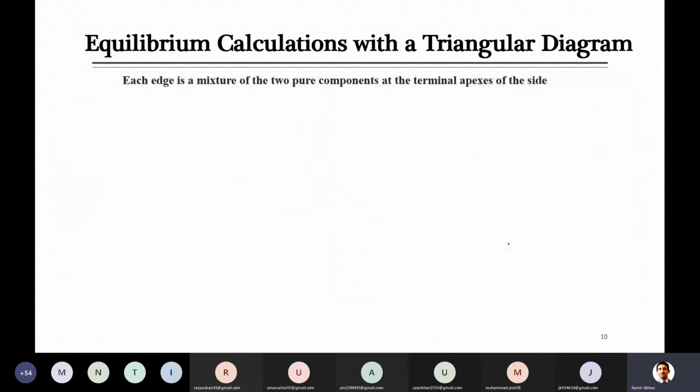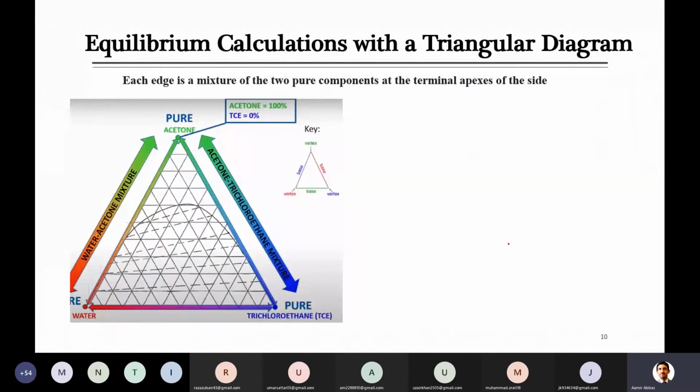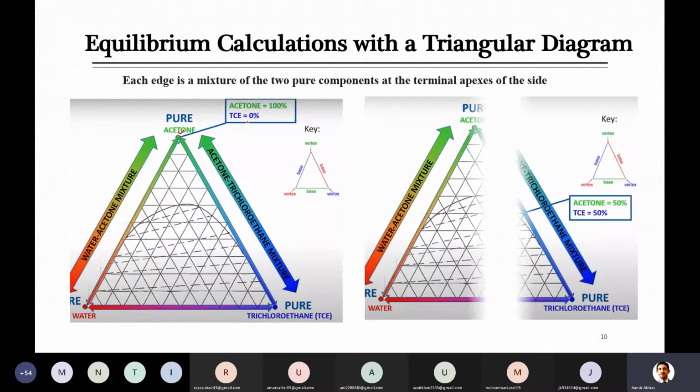Similarly, just for your information, I'm telling you because later you have to draw this diagram or indicate the point, you should be able to read it. Acetone is 100%, and we have trichloroethane at 0%. So you know that for acetone at 100%, this is the point. Either of the other components, water or trichloroethane, will definitely be 0.